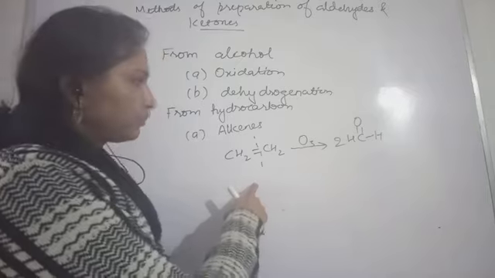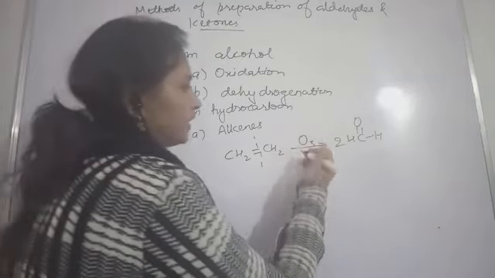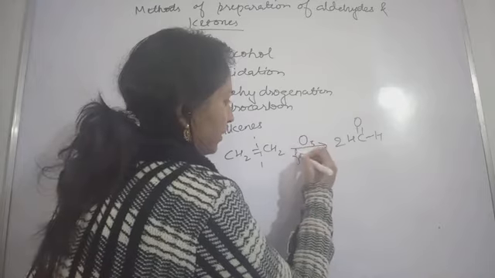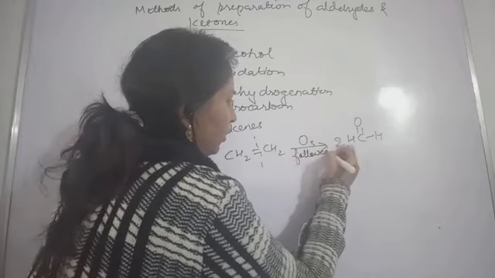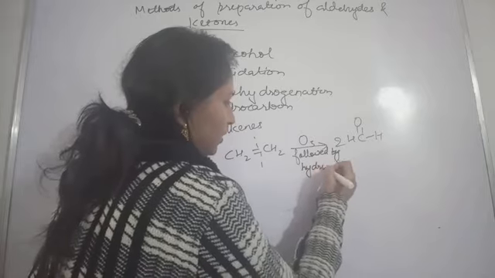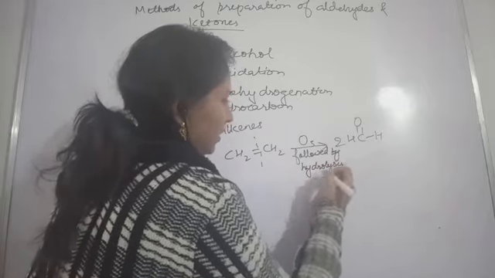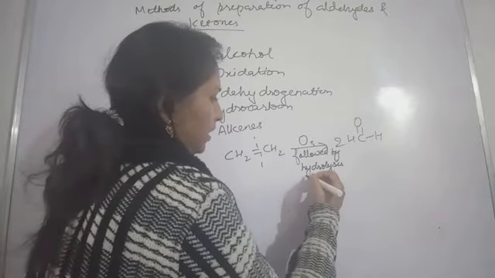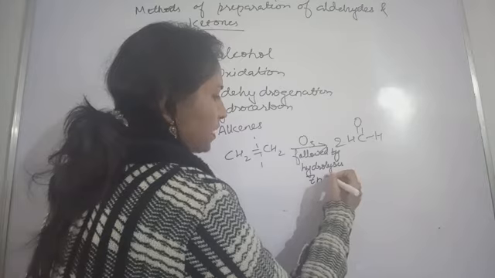So this ozonolysis will be followed by hydrolysis in presence of zinc dust.